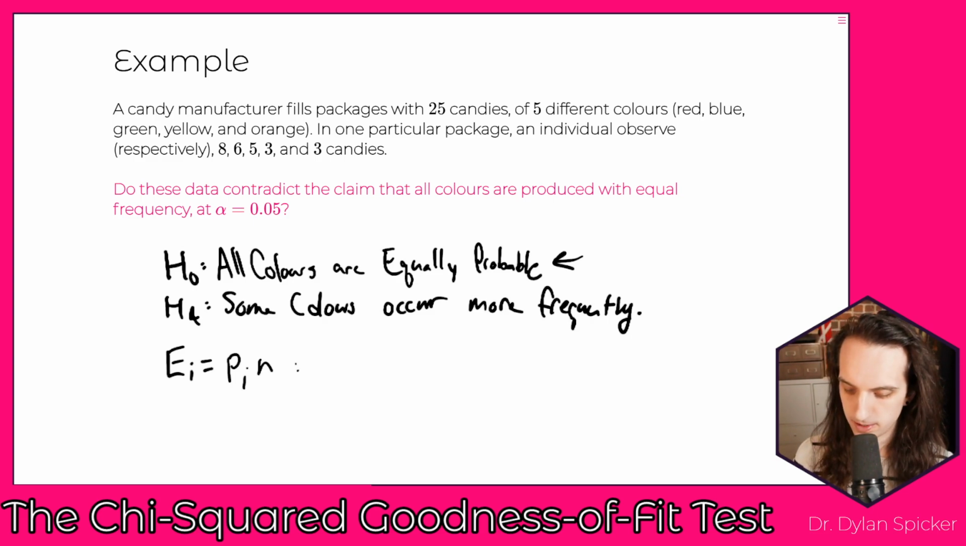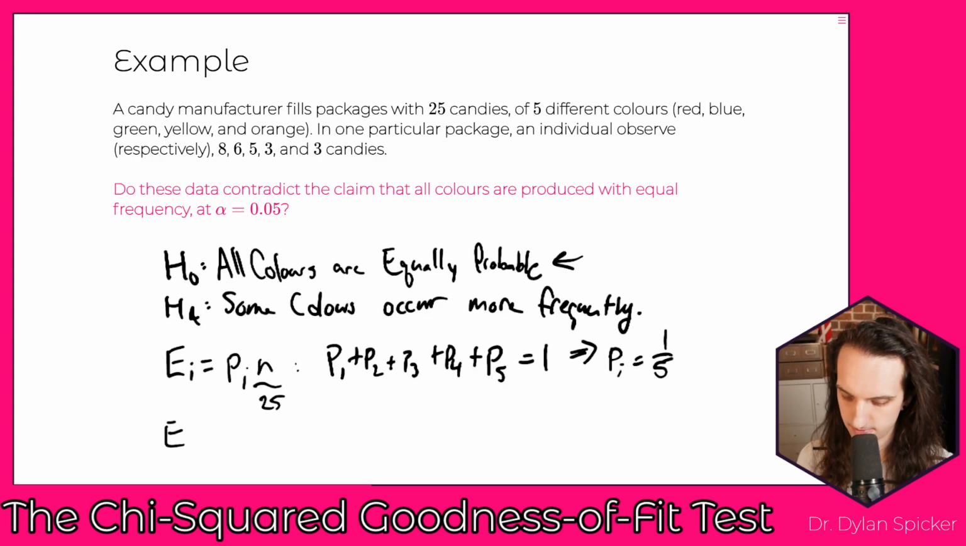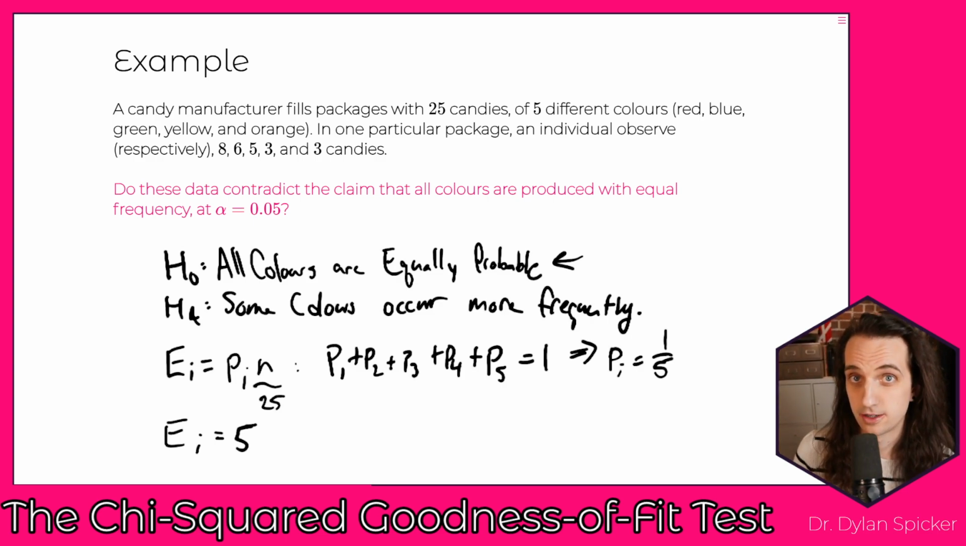And then for Pi, what we know is that P1 plus P2 plus P3 plus P4 plus P5 has to equal 1. And that's going to tell us that Pi is 1 in 5 for all of the i's. Okay, and so then n here is going to be our 25, which tells us that our expected value is 5 for each observation. Okay, and so then we can actually calculate out our test statistic, right?